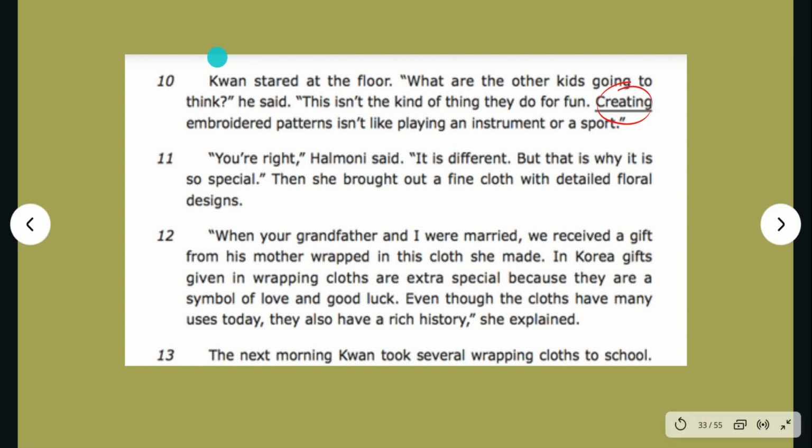Our keywords were synonym, creating, and 10. We have found 10 right here, which means we're in the correct paragraph, and I've also circled our other keyword, creating. The passage already made it super easy for us to find it because it was already underlined. Now that we know we are in the right section of the text, it is time to do step 4. In step 4, we are going to read around the text to help us answer the question. Let's read the sentence where creating is in.